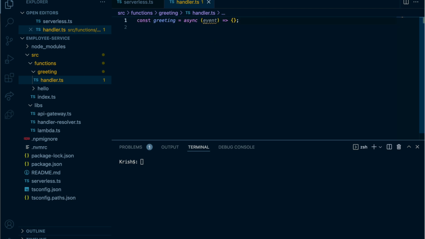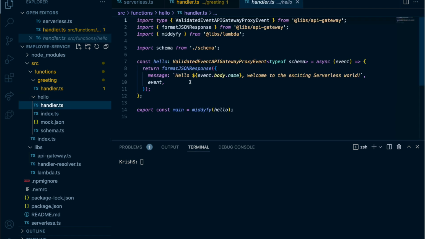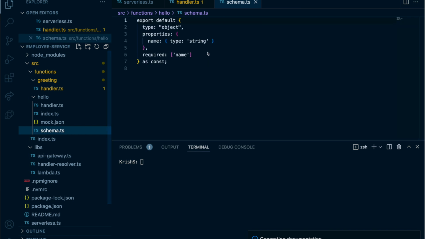Okay, so now if you go and check this project, you can see here they have used some util functions, right? I will explain this one. If you need a post request, if you need to use some kind of request validation, they use the middify, and for that we can create a schema, right? You can create a schema here.